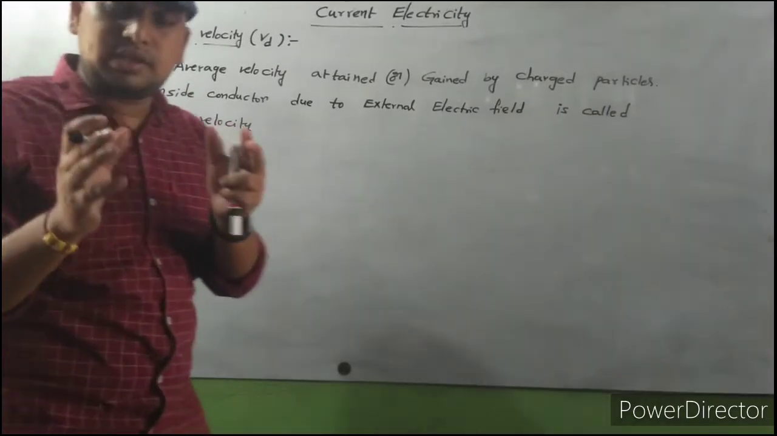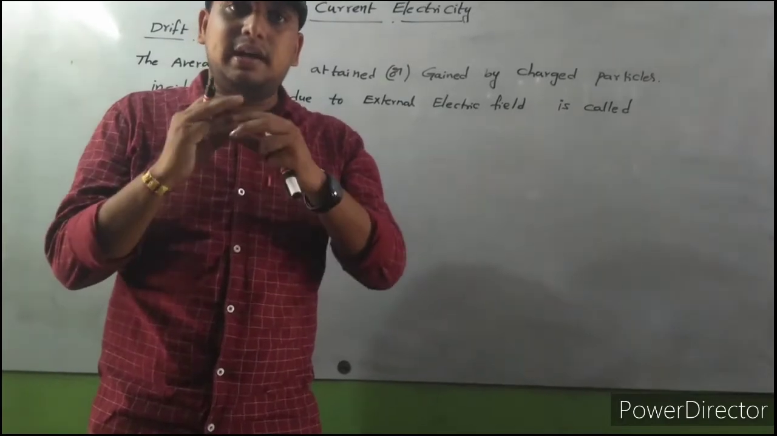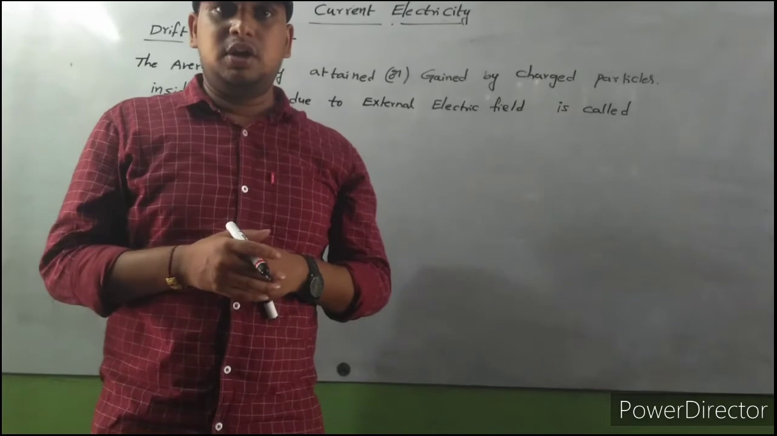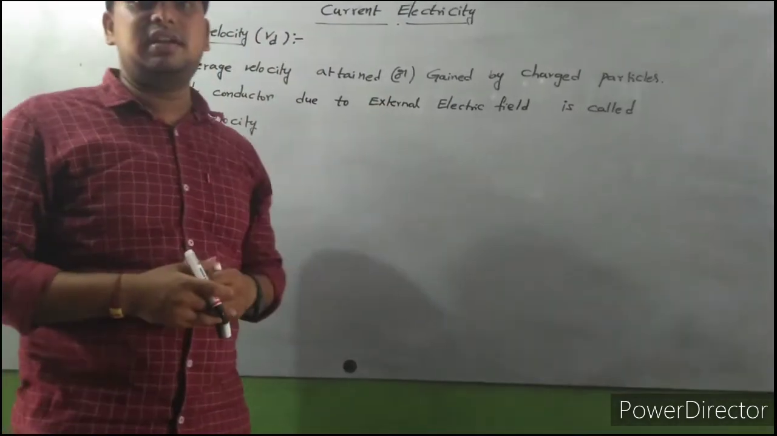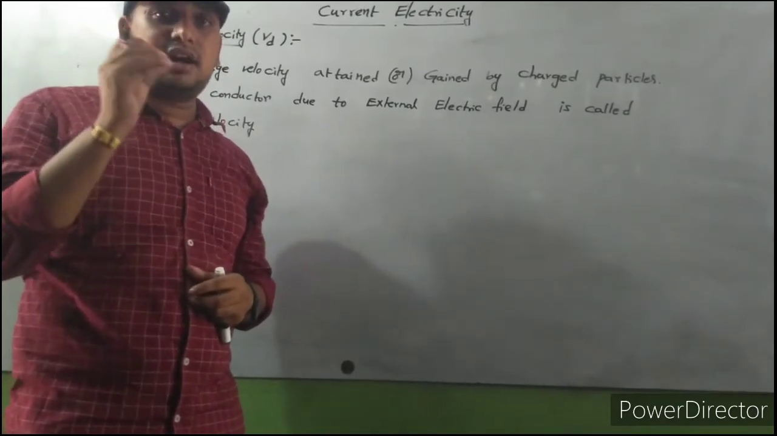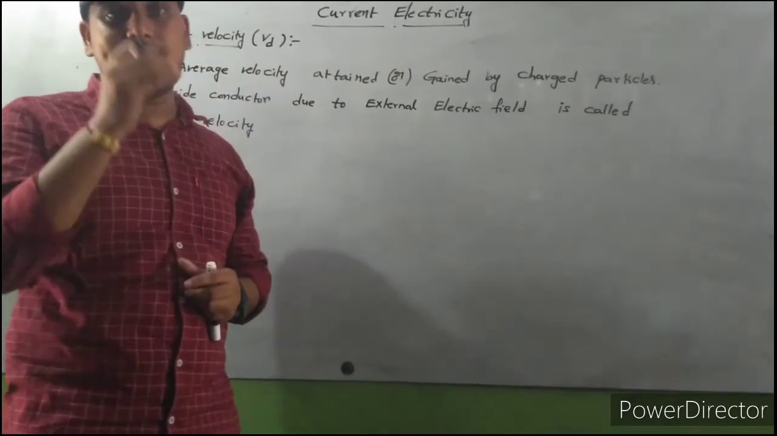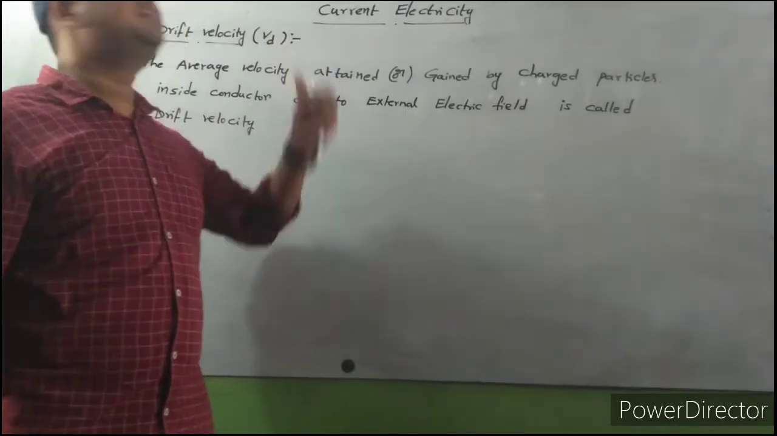Every conductor should contain charged particles. Those charged particles gain some velocity. They are moving with some velocity due to an external electric field. So due to some external electric field, the charges inside the conductor move with some velocity. That average velocity gained by charged particles is called drift velocity.